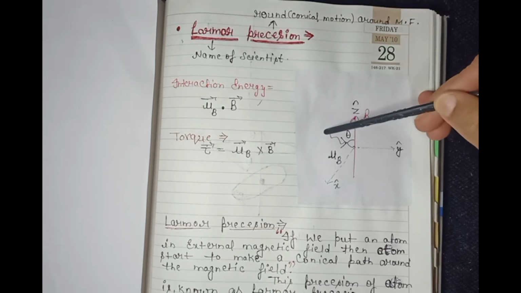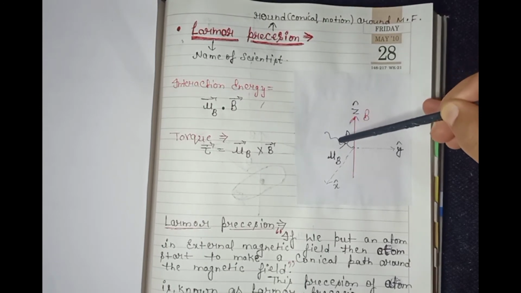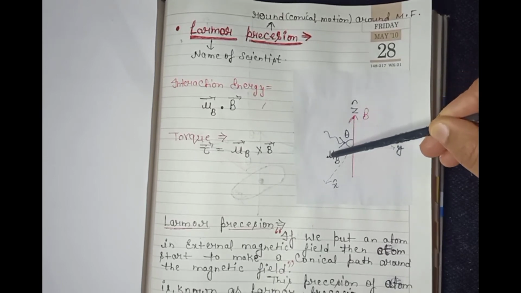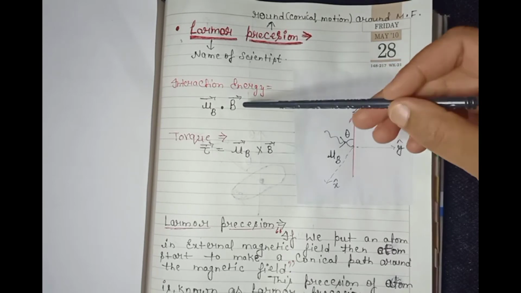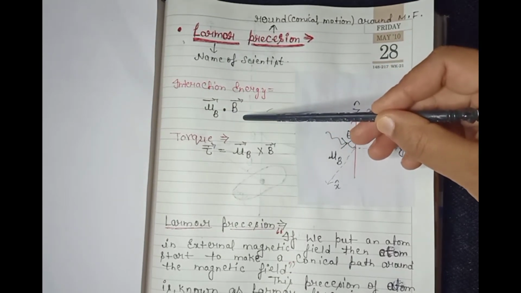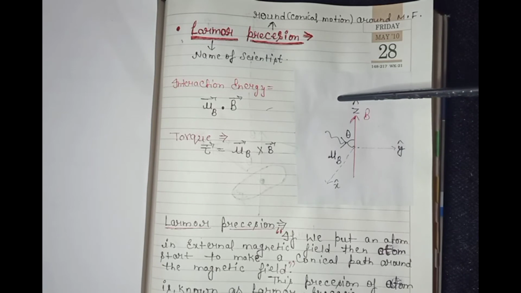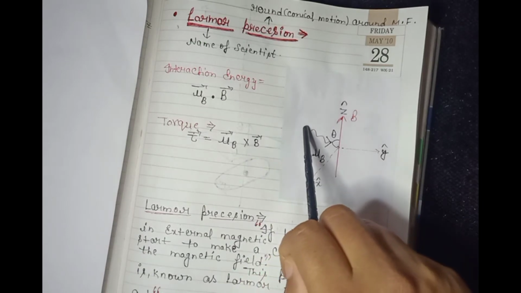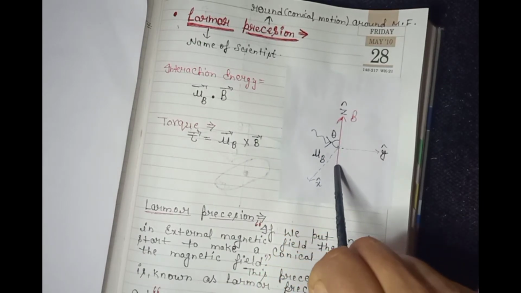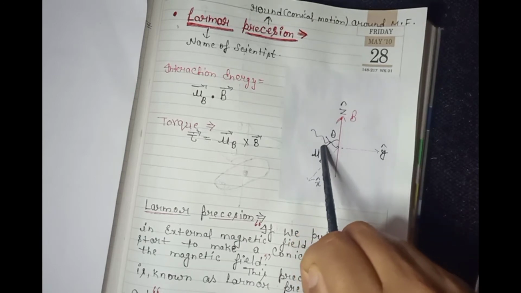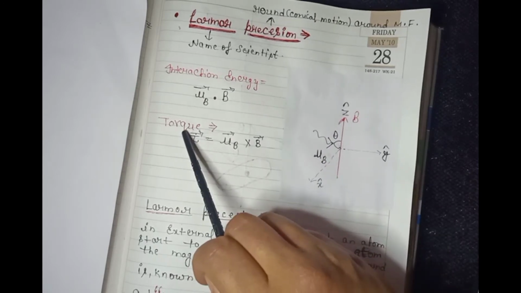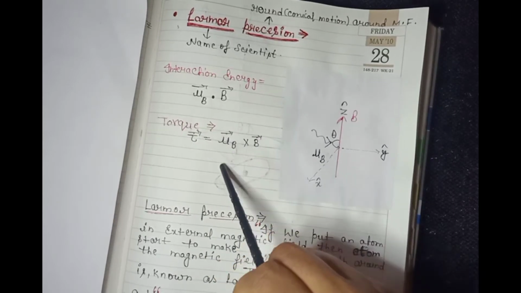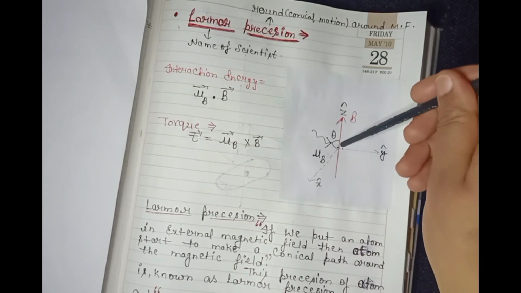When a charged particle having magnetic moment mu B comes in contact with a magnetic field, it feels an interaction energy which equals minus mu B dot B. We will follow the same process in all atomic and molecular physics. And when a charged particle of magnetic moment mu B comes in contact with magnetic field B, then this atom experiences a torque which equals mu B cross B, because torque is the kind of force which tries to rotate the object.